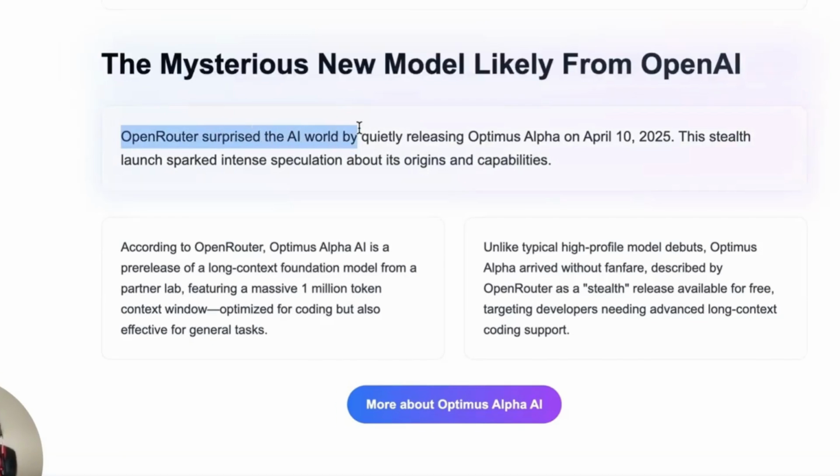A lot of people are saying it's likely from OpenAI. So OpenRouter surprised the AI world by quietly releasing Optimus Alpha on April the 10th. This has only been around for literally less than 48 hours. It's a stealth launch. And according to OpenRouter, Optimus Alpha is a pre-release of a long context foundation model.